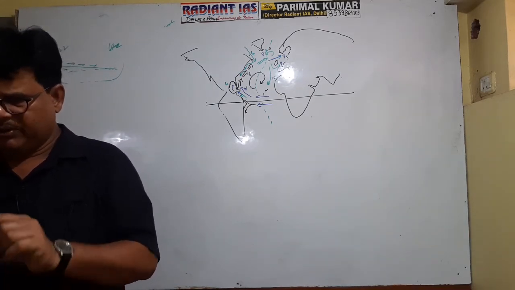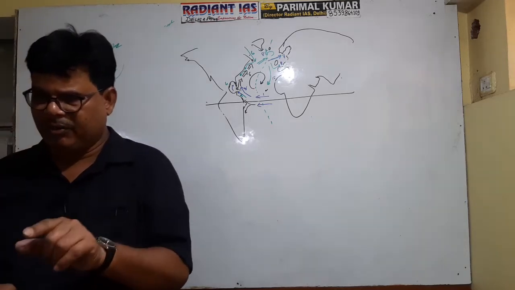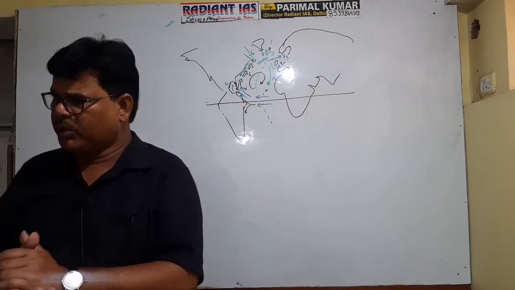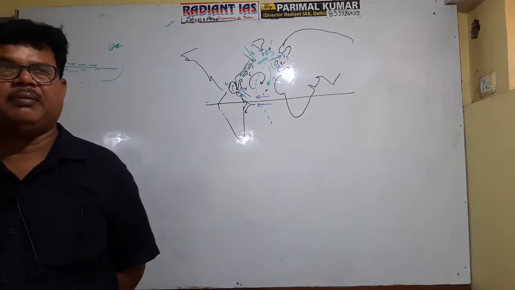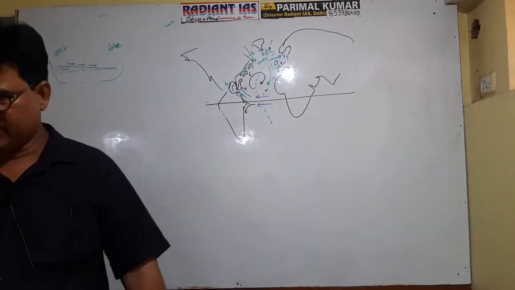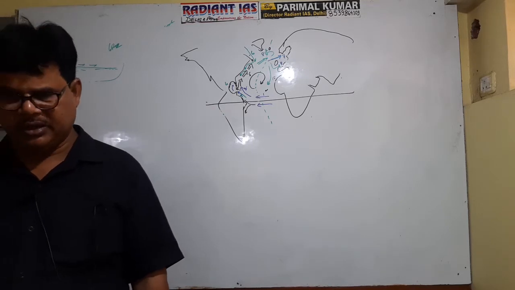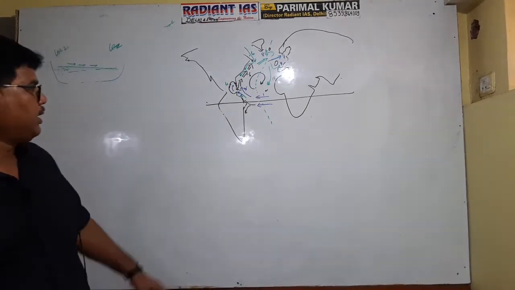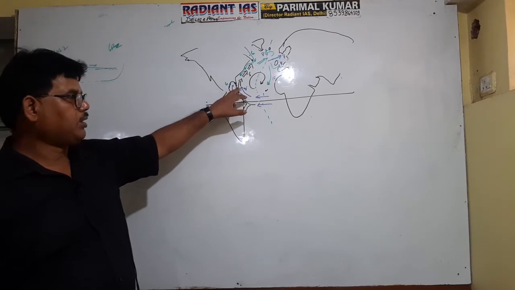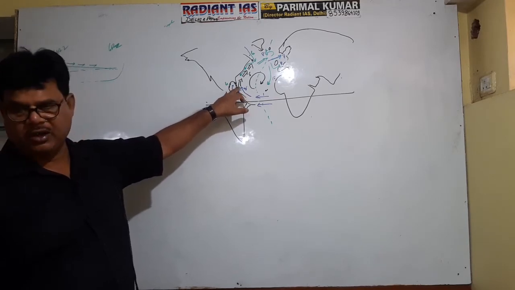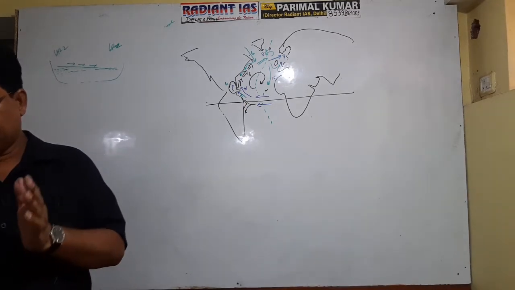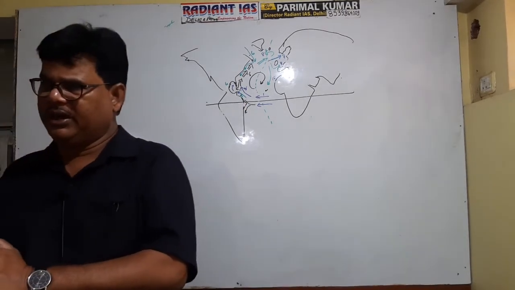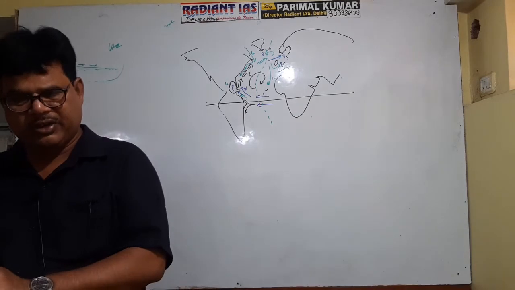The Florida current revolves again and again in this area because the coastal part is almost closed in character, and it has continuous friction with the coast. That's why temperature increases, and when this Florida current comes out of the Gulf of Mexico through the Florida Strait, it is joined by the Antilles current. Then the Florida current along with the Antilles current is collectively known as the Gulf Stream.